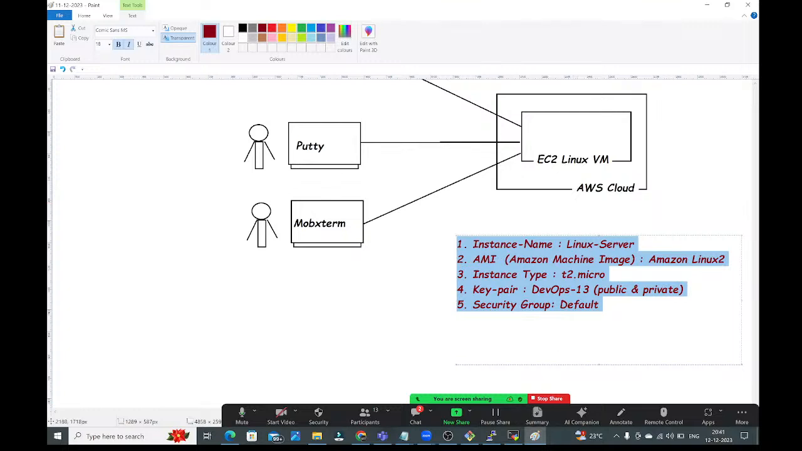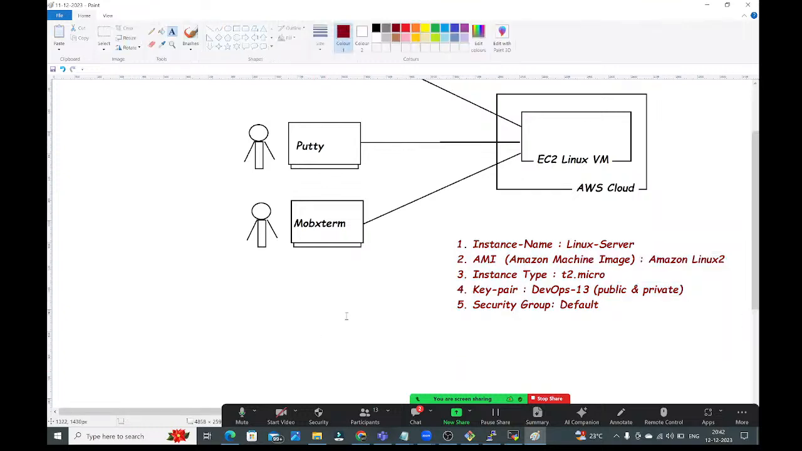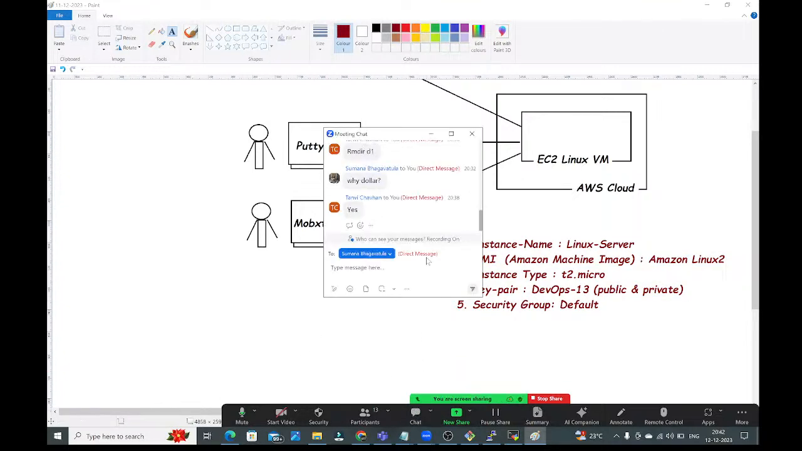Is it clear? Just we have provided these details to create the Linux virtual machine, guys. Using these details, create one Linux virtual machine. And you can use any client software to connect with that Linux virtual machine, and we can practice our Linux commands. I hope up to here is clear. Everyone clear up to here, guys? Anyone have any questions up to here?